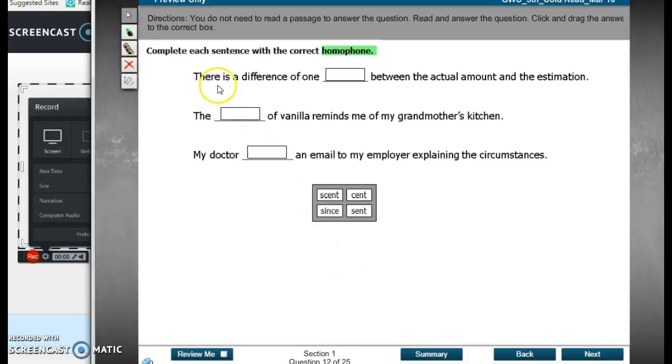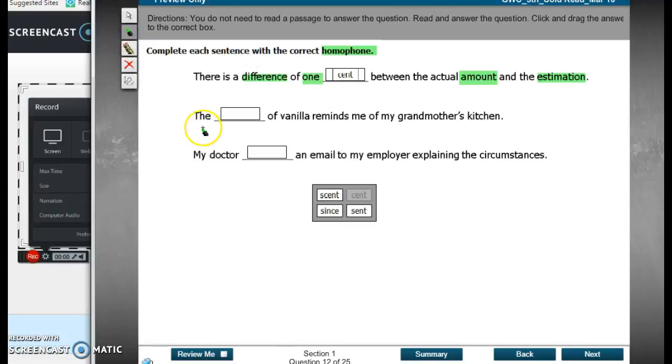Number 1, there is a difference of one between the actual amount and the estimation. Well, my key words, I see difference, I'm already thinking math and numbers. I see the words amount and estimation, so I'm thinking this is the money type of cent. So picture your money cent. There is a difference of 1 cent between the actual amount and estimation. Oh, we even have the word 1.